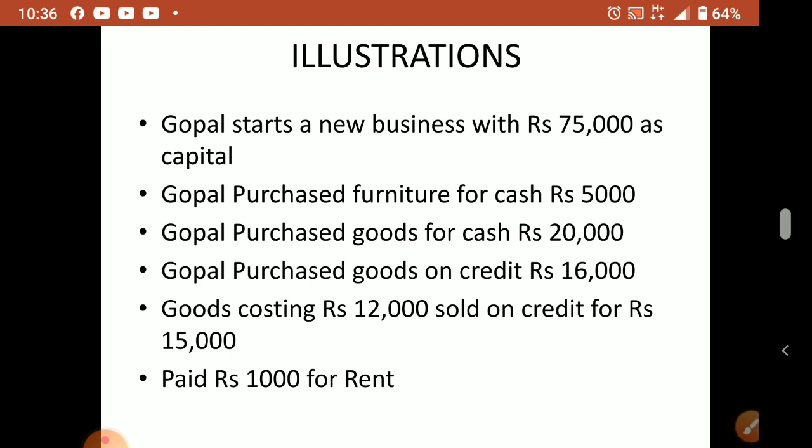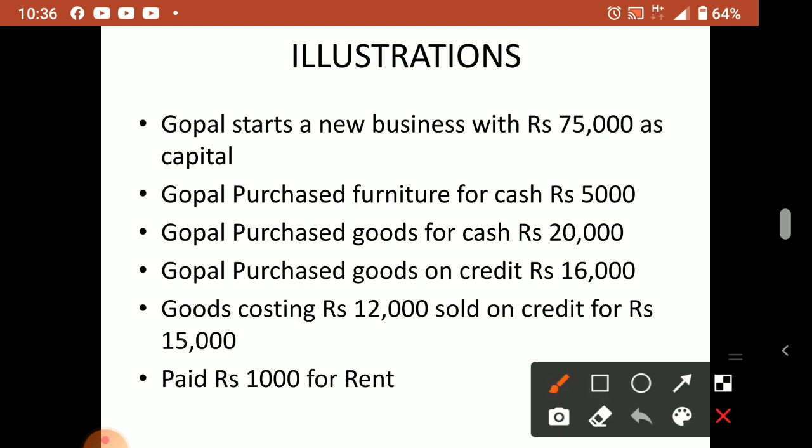So now this year whatever we are studying is for sole proprietorship business. Single person business. Gopal is the person, a single owner. He started his business with 75,000 as capital. His own money he invested, that is called capital. Now Gopal purchased furniture for cash, rupees 5,000. From this 75,000 he purchased furniture. For cash means cash given and purchased, because without giving cash also we can purchase, credit purchase also we can make. That's why they are specifically saying. If they are not saying anything, you have to take it as cash purchase only.